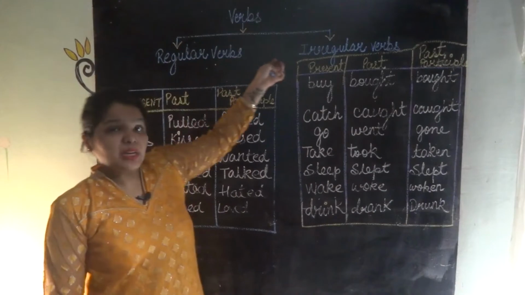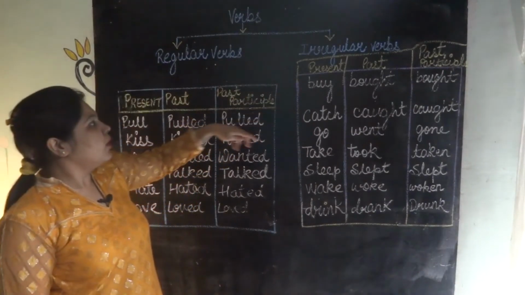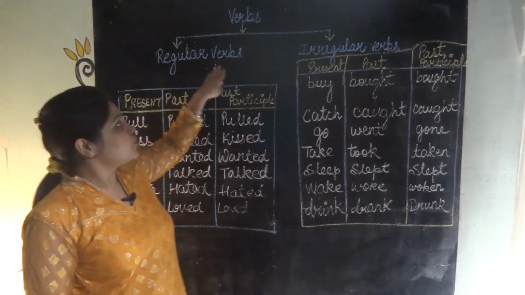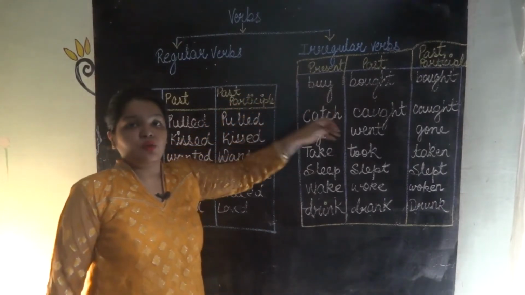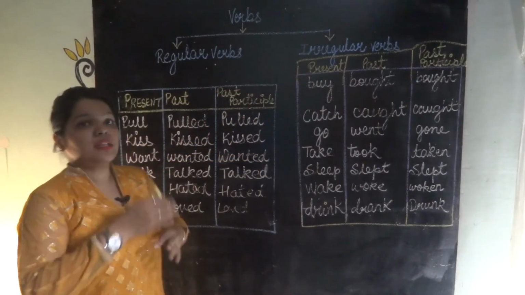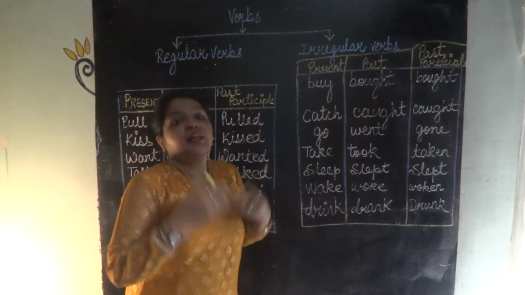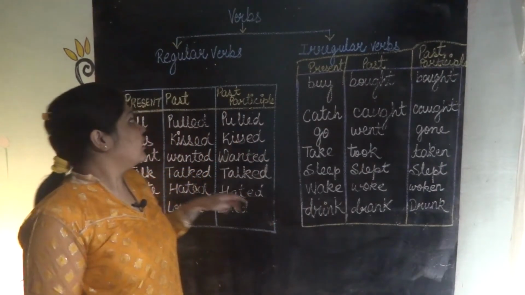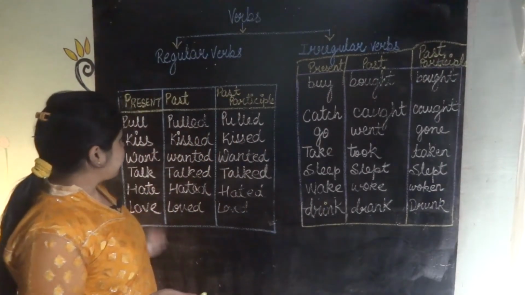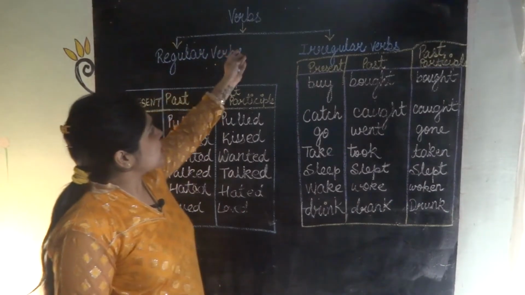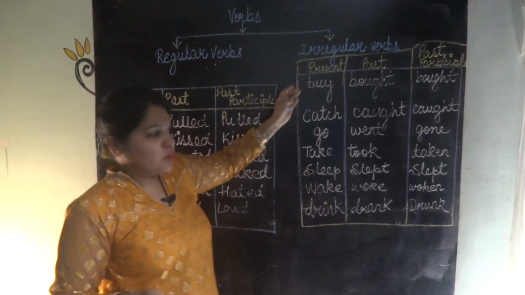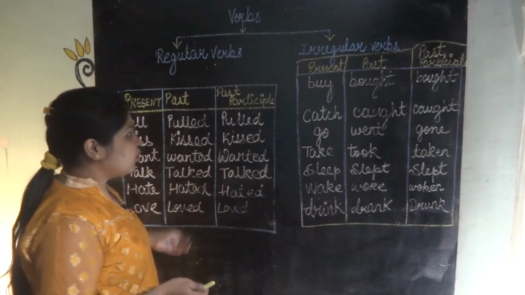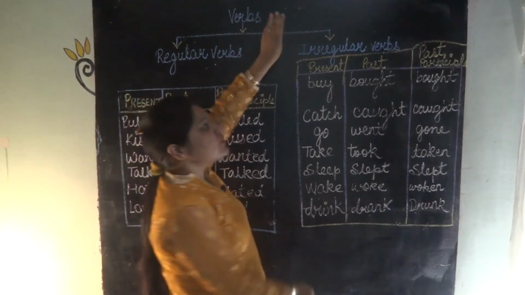These verbs are very important for you all to know, as these verbs tell you about the time when the sentence is occurring, when the things are occurring. I have divided it into two parts, regular and irregular verbs. These are the regular verbs column and this is the irregular verbs column.